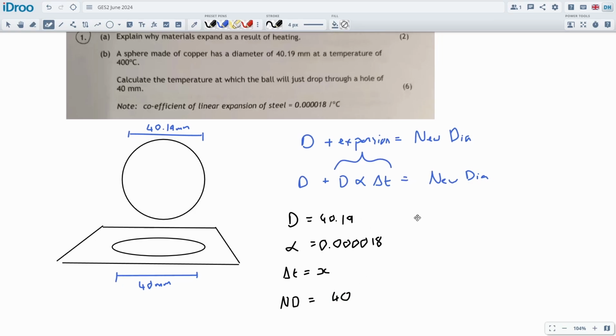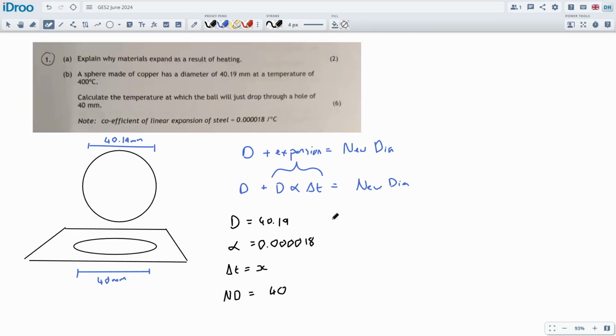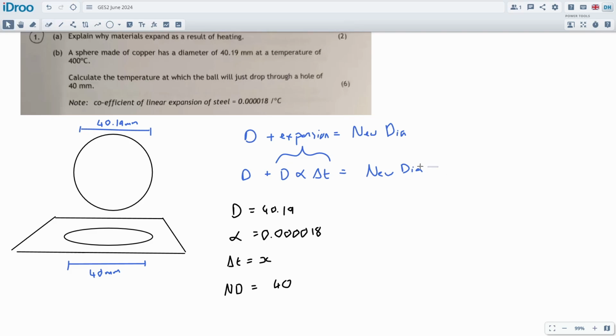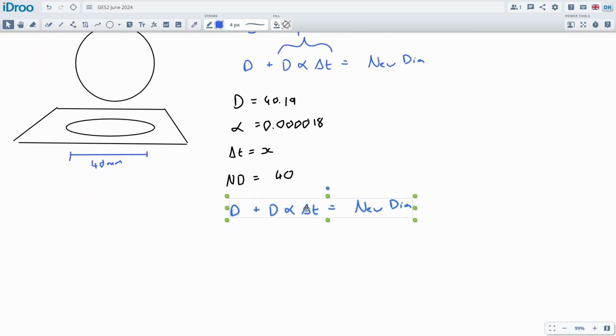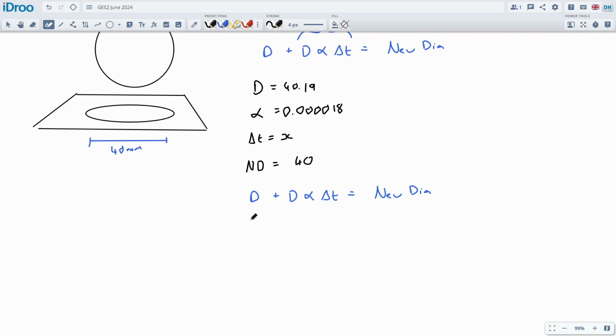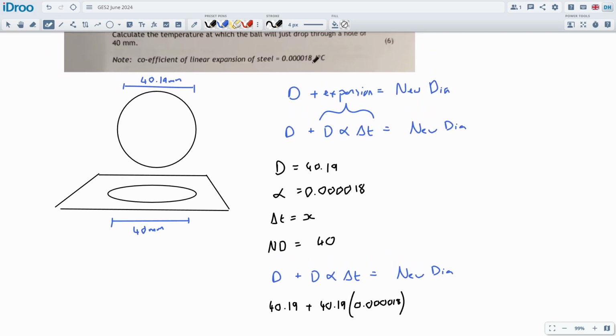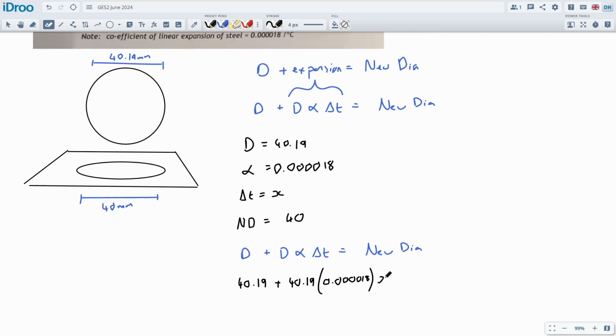So we're just going to plug it all into this equation and solve it. Let's see. If I just grab that equation, I can just drop it all down here, right? Let's plug it all in. So the old diameter was 40.19 plus the 40.19 times by the coefficient, which is 0.000018. Just double checking those numbers from the question. Times by delta t, which will be x, and then we've got this to be the new diameter, which is 40.